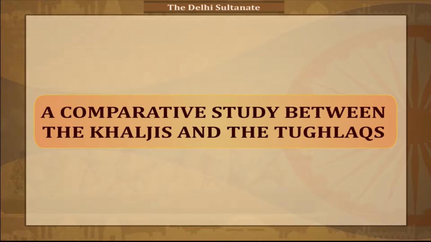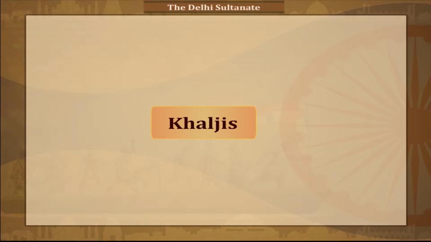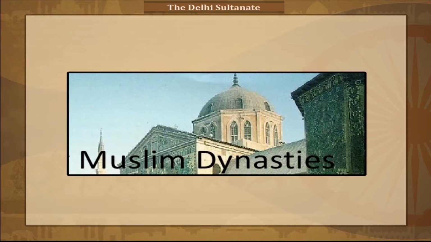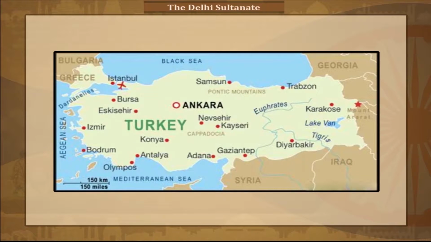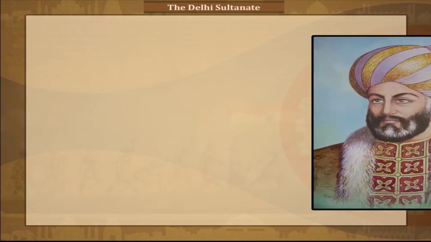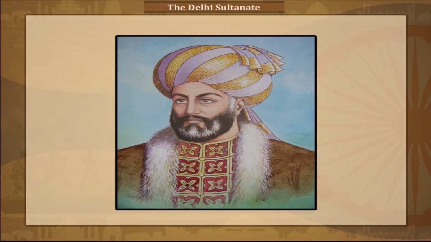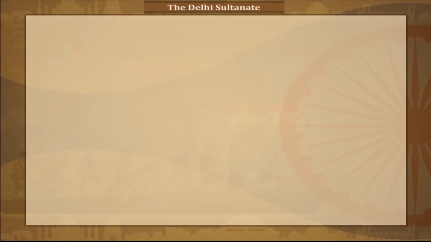A comparative study between the Khaljis and the Tughlaqs. Khaljis. The Khilji was a Muslim dynasty of Turkic origin who ruled large parts of South Asia between 1290 and 1320. It was founded by Jalaluddin Firuz Khilji and became the second dynasty to rule the Delhi Sultanate of India.